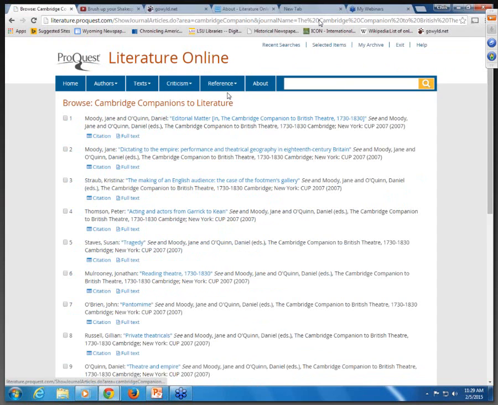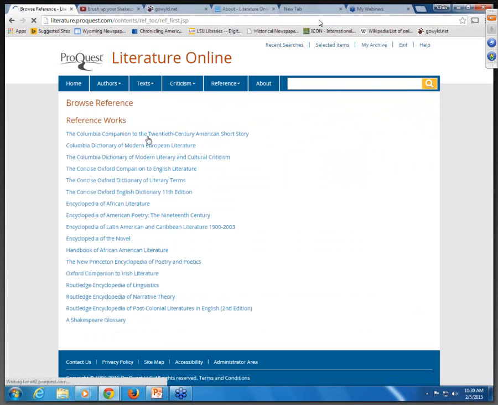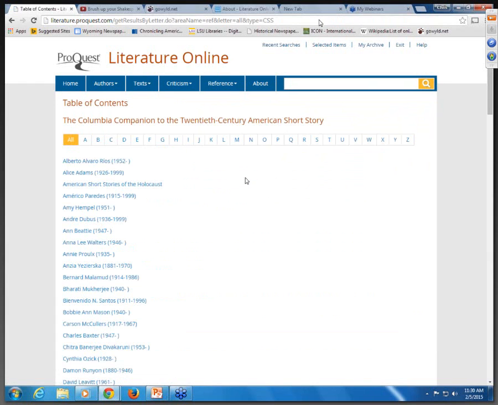The next tab over is reference. We can search all reference, or we can browse. We begin by browsing reference works, and here's the volumes of reference works in ProQuest Literature Online that you can browse through. For example, the Companion to the 20th Century American Short Story. And just move across the alphabetic lines for the authors.